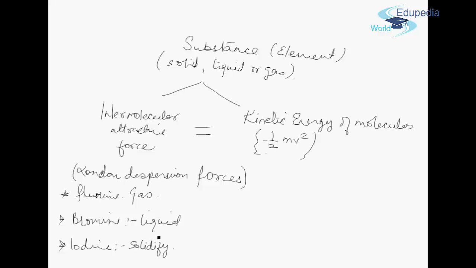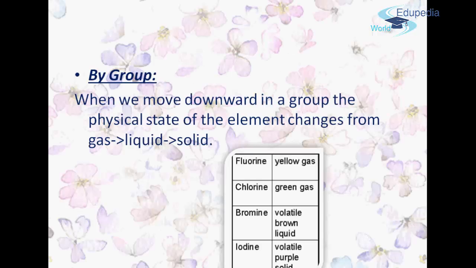So friends, the main concept is the balance of intermolecular forces and the kinetic energy of a molecule to escape, and how far or how close the electrons are to the nucleus of the atom. So this is the basic concept of why any substance is solid, liquid, or gas. So when we move from top to bottom in a group, the physical state of an element changes from gas to liquid and then to solid.